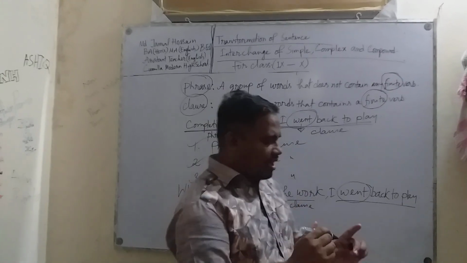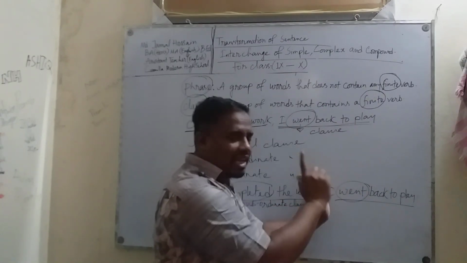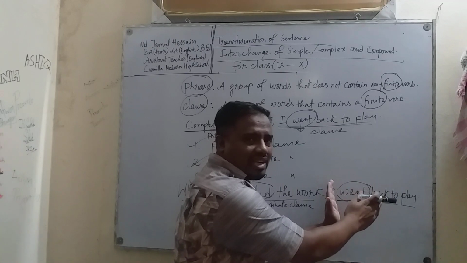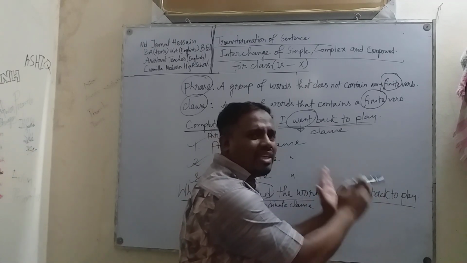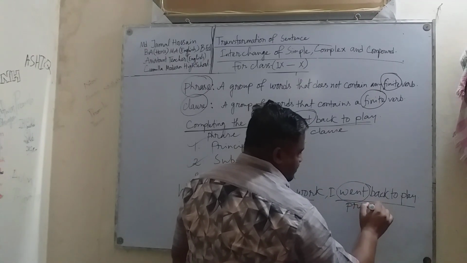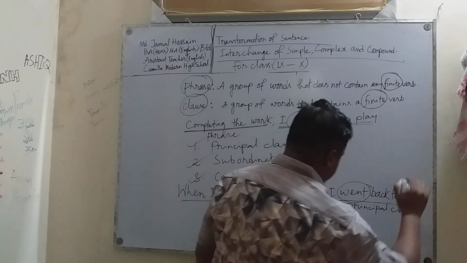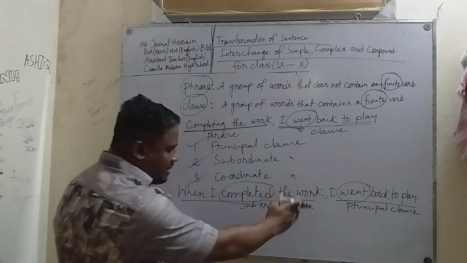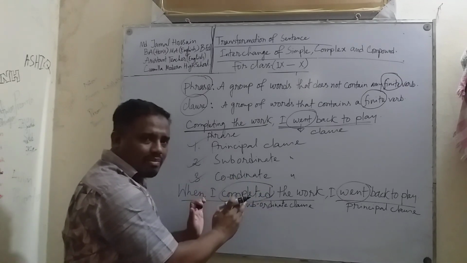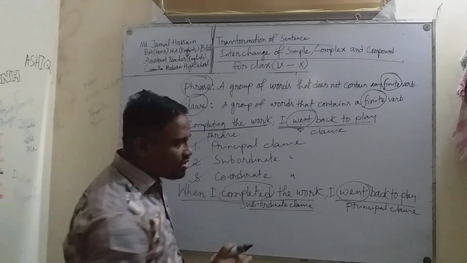On the other hand, I went back to play. If I read only this part of the sentence, I can understand the meaning of the sentence clearly. This part of the sentence can express its meaning independently. That's why it's a principal clause. And this part of the sentence cannot express its meaning independently. That's why it's a subordinate clause, or you can say dependent clause.